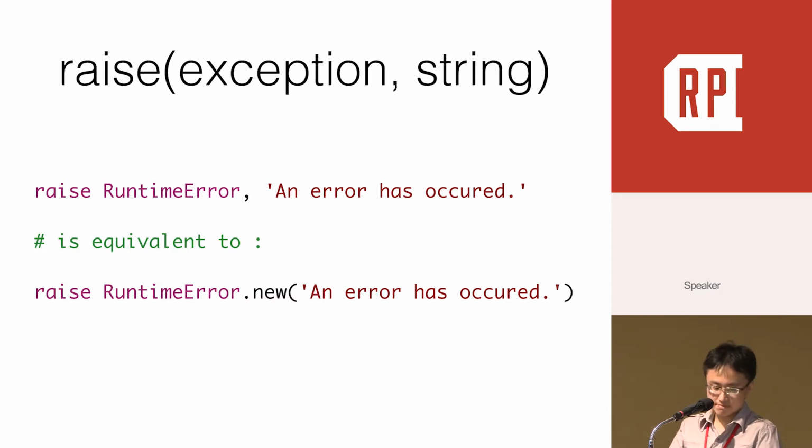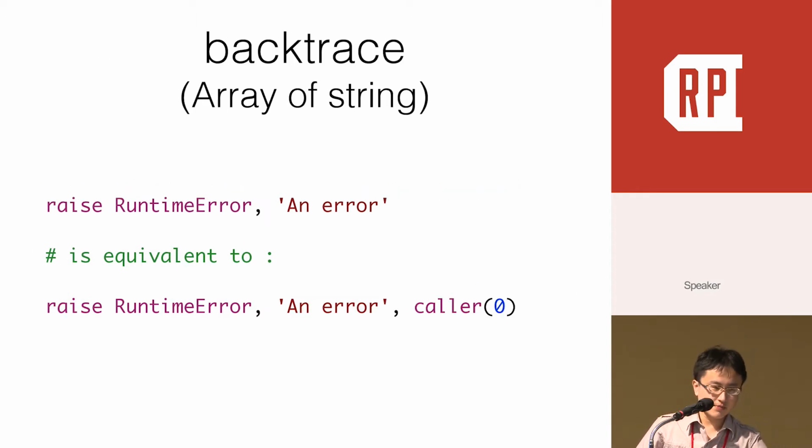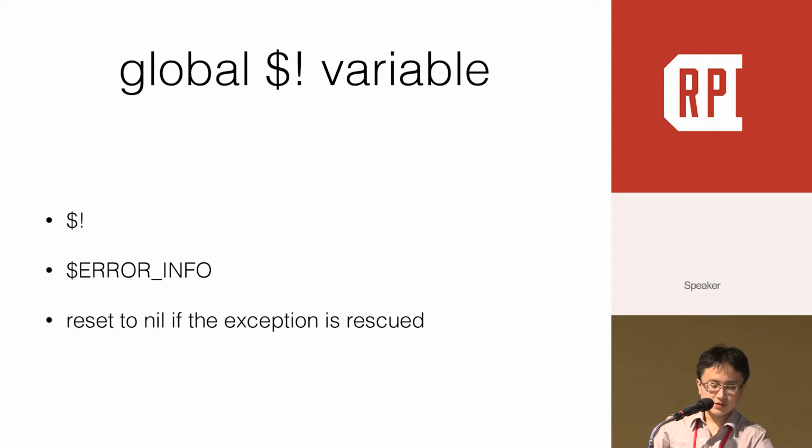If you give it an exception class and string, it's equivalent to calling new on the exception class and passing the string parameter. The third argument is a backtrace. It's just an array of strings. The default is caller, which returns the current code stack. The raise method also sets up a special global variable to keep the current active exception. It will be reset to nil after the exception is rescued.